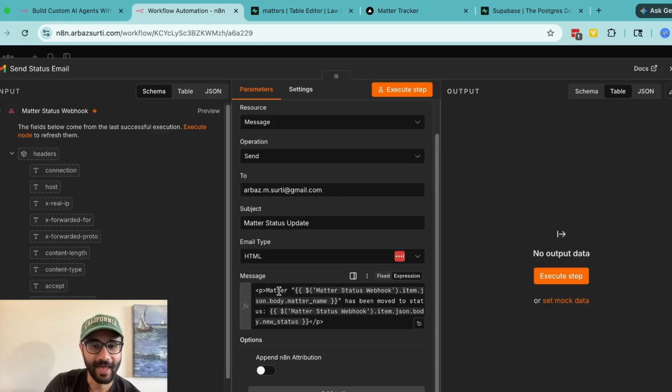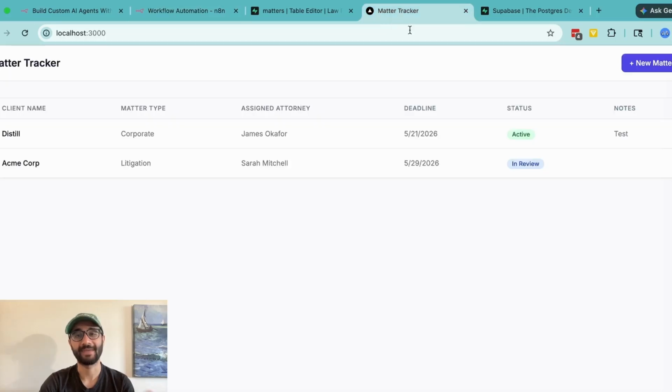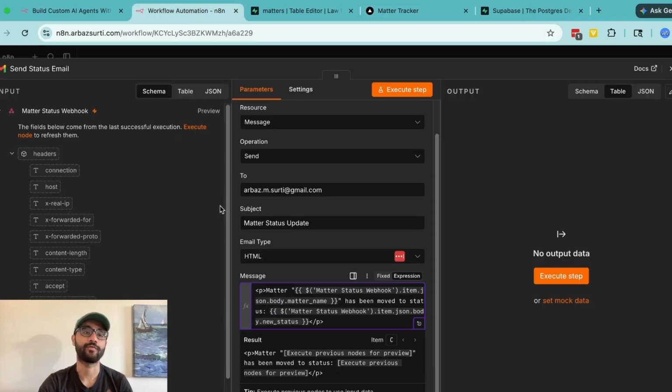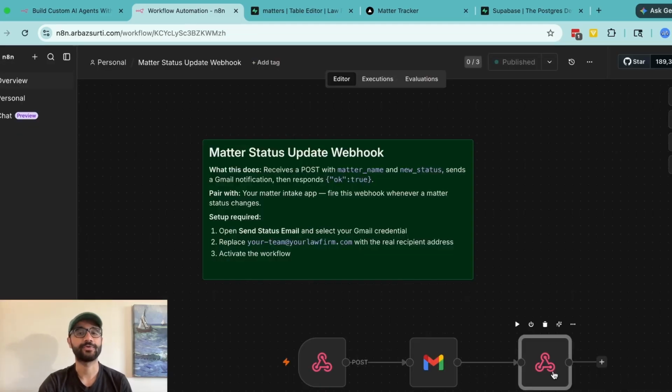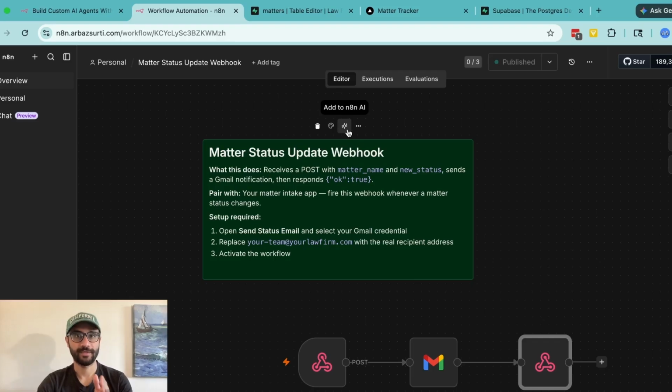It is saying "Matter," and then this piece is basically taking information from the webhook, which is the matter name, "has been moved to status," and then it's picking up the new status change from the webhook. And basically when you make the change over here, that information gets transferred over to the webhook. And then finally, you're responding to the webhook with a simple OK, true. And I'll link this workflow as well as the JSON file if you guys like. But now that this is set up, you'll see that I have published my workflow.